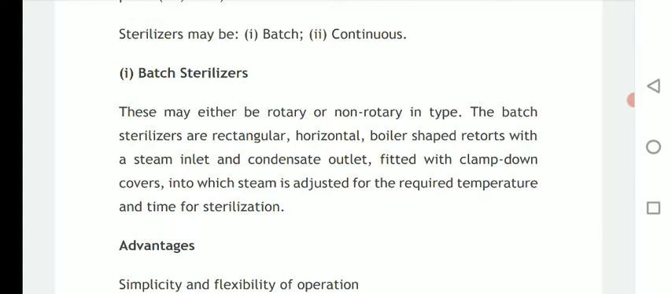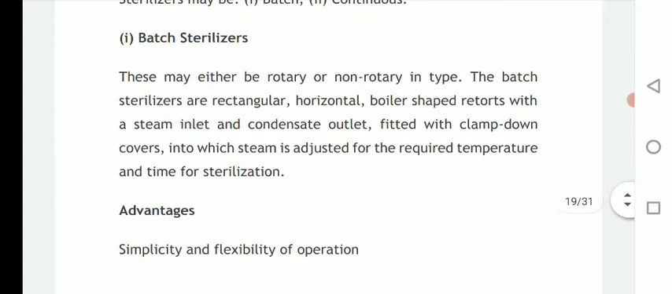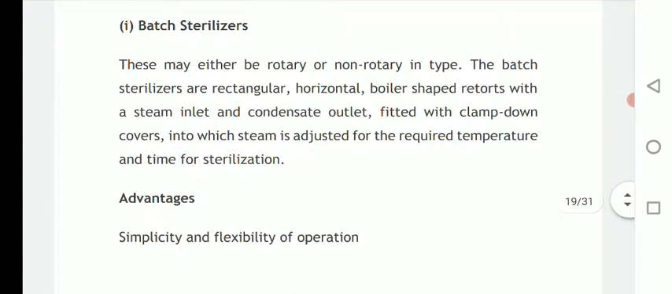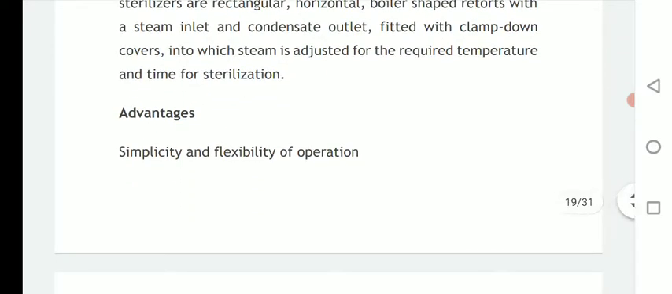So batch sterilizers are rectangular, horizontal, boiler shaped retorts with a steam inlet and condensate outlet fitted with clamp down covers into which steam is adjusted for required temperature and time for sterilization. So these are specifications that are used during batch sterilizers. So what are the advantages of these sterilizing processes?